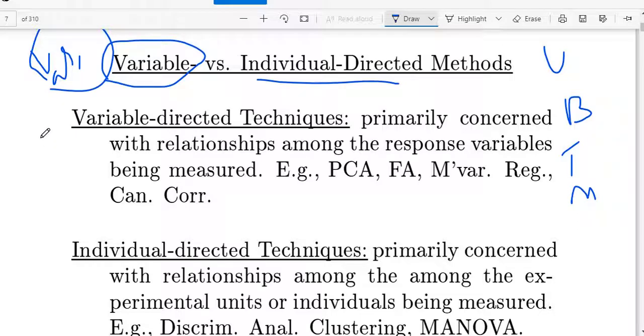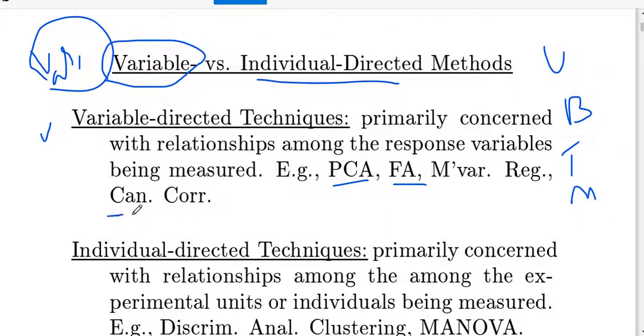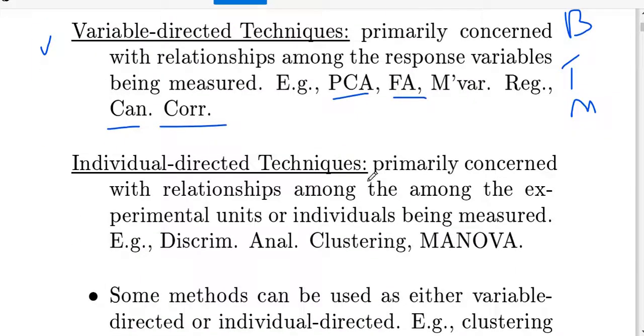What is a variable directed technique? It is primarily concerned with relationships among the response variables being measured. For example, principal component analysis, factor analysis, multiple linear regression analysis, and canonical correlation analysis all come under variable directed techniques. Individual directed techniques are primarily concerned with the relations among the experimental units or individuals being measured. When you understand what PCA is and what ANOVA is, then you can find the difference between these two. We can discuss all these things also.